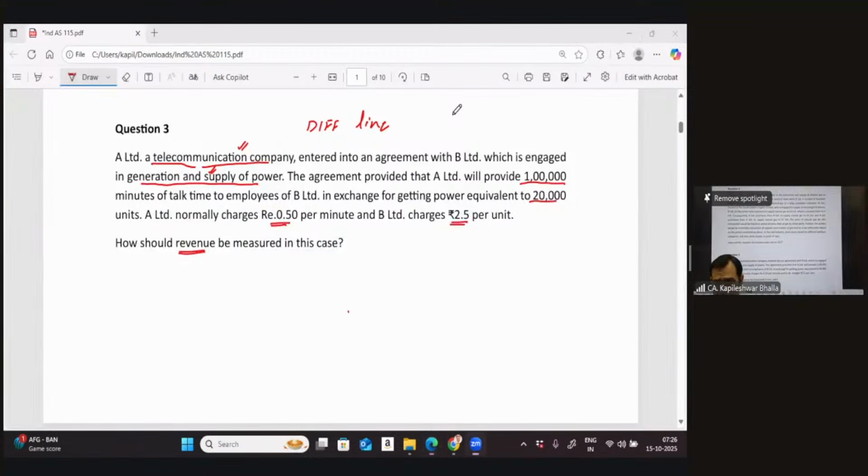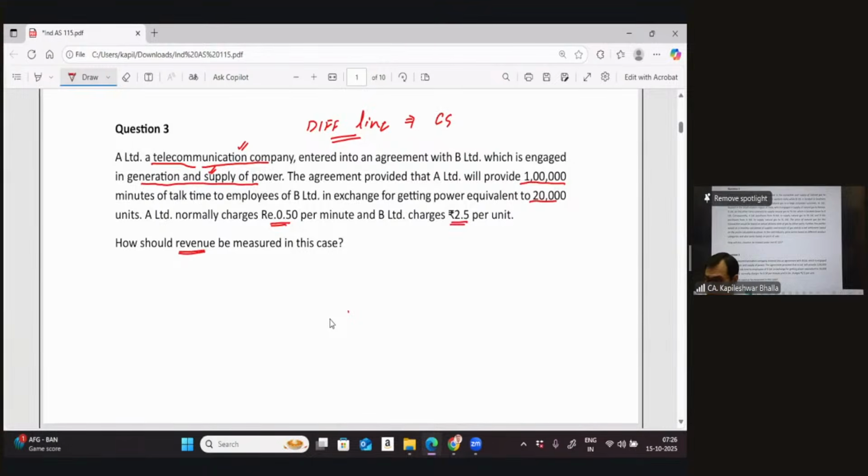So let me still ask you the very obvious question: is this within the scope of the standard or not? And I think I rightly got the answers. Yes, of course, it is within the scope of the standard. The reason is that both the entities are into different lines of business, and the moment they are into different lines of business, we easily draw a conclusion that there is undoubtedly a commercial substance as well. So in this particular case, when they are into different lines of business, it is always implied that there is a commercial substance.